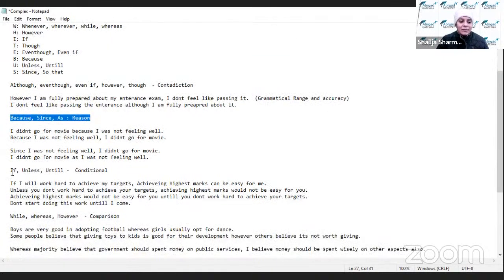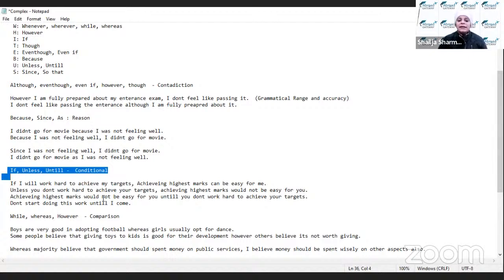And then आती हैं हमारी 3 conjunctions for the conditional sentences, if, unless and until. Now if, unless and until are not synonyms for your information. If we can use it for hypothetical and conditional sentences, जैसे कि if I work hard to achieve my targets, achieving highest marks can be easy for me. तो अगर, इसका मतलब होता है अगर, like अगर मैं ये करूं तो मेरे लिए ये करना काफी easy हो जाएगा.